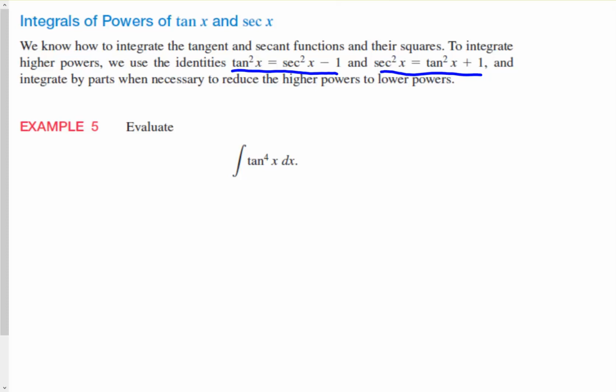So the first thing we'll look at, example 5, integral of tangent to the fourth x. What we could do is split apart tangent to the fourth into tangent squared times tangent squared. Now, what that does is allow us to write one of the two tangent squareds using the identity, because we know tangent squared is equal to secant squared minus 1.